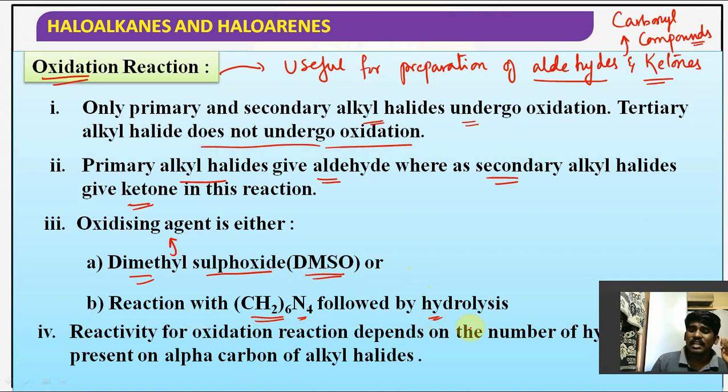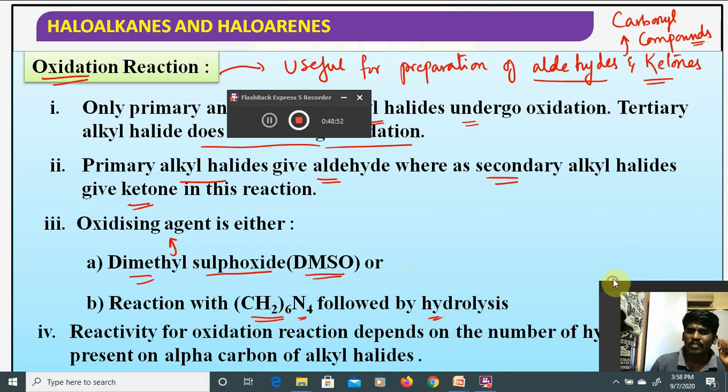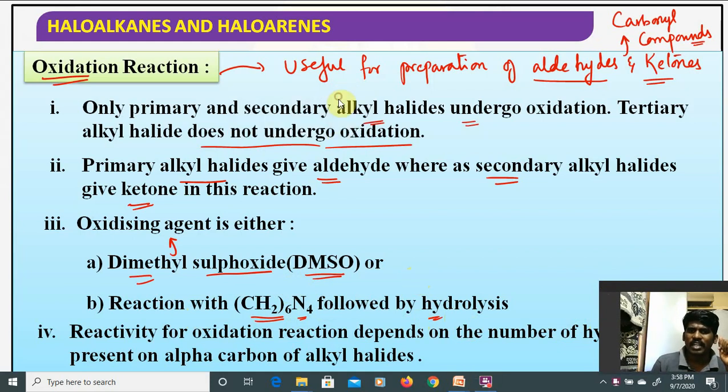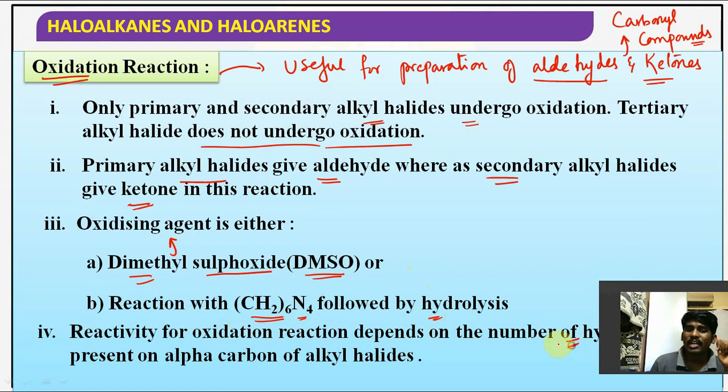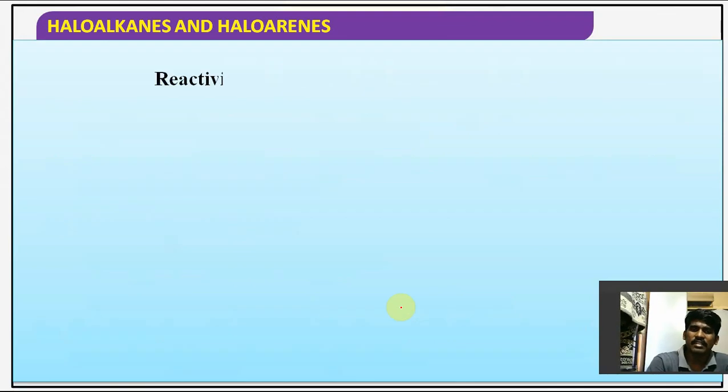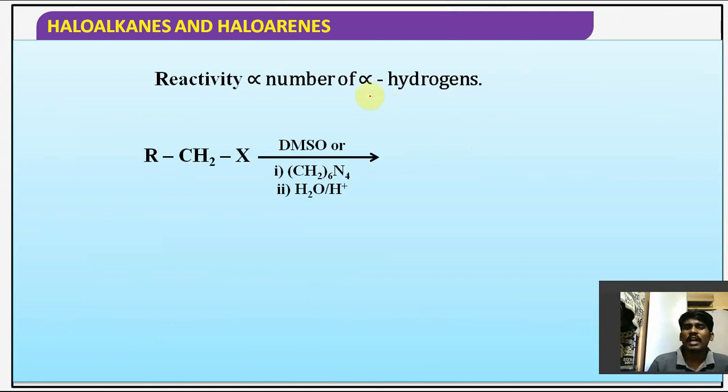Guys, if you observe the reactivity part, the reactivity depends upon the number of hydrogens present on the alpha carbon. The reactivity is decided based on the number of alpha hydrogens.